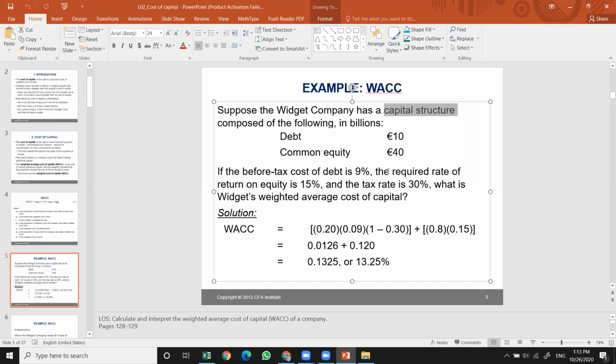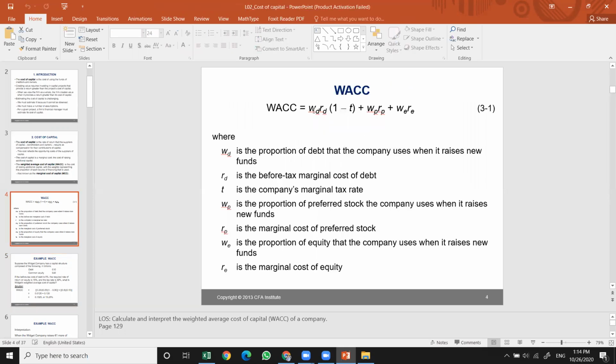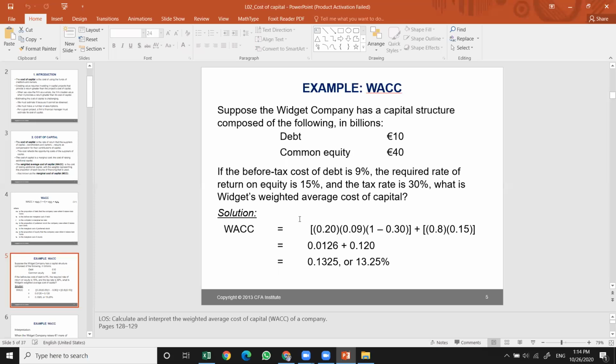So if the before-tax cost of debt is 9%, the required rate of return on equity is 15% and the tax rate is 30%, what is the Widget's weighted average cost of capital? It's just following this formula: proportion times RD, plus proportion of equity times the cost of equity. That will give you the weighted average cost of capital. All the information is given here: cost of debt is 9%, cost of equity is 15%.